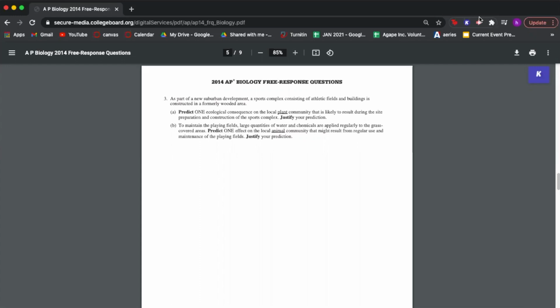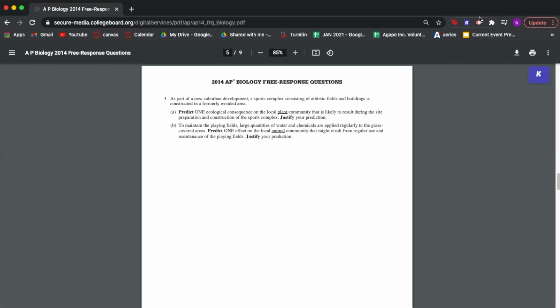Justify your prediction. So looking at this part, we first need to identify how many points this question is worth. If we look for some keywords in the question, we can see that there are two things that we need to do in order to answer this question fully, which is number 1, predict, and number 2, justify. So full credit will only be given if both parts of the question are completed.